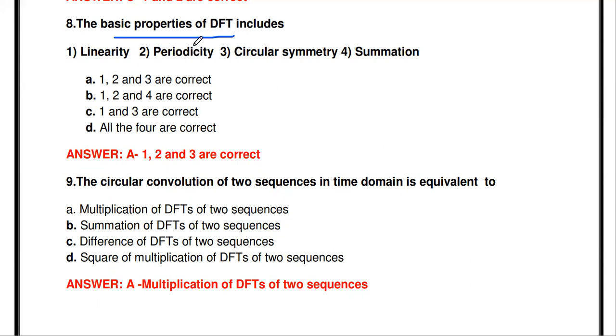So what are the properties? Linearity, periodicity, then circular symmetry, then time reversal property, time shifting, frequency shifting, convolution, multiplication. These are all the properties of DFT, but the summation property is not there. So the basic properties of DFT are 1, 2, 3. Okay, this is the correct one.